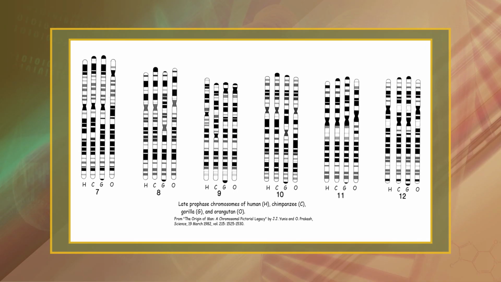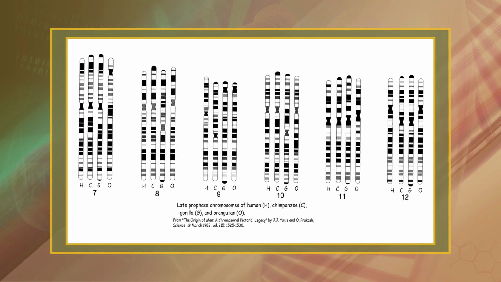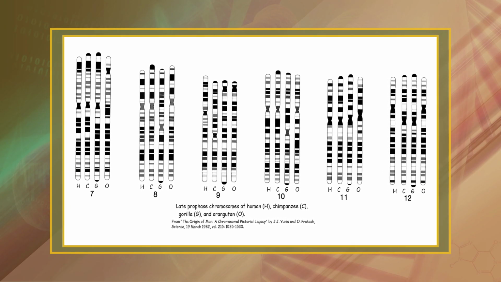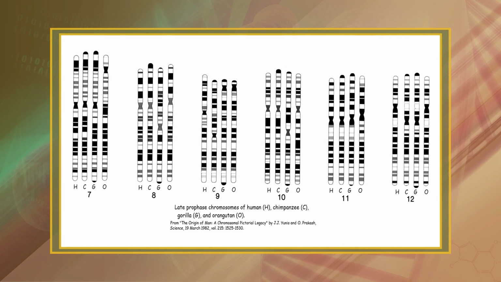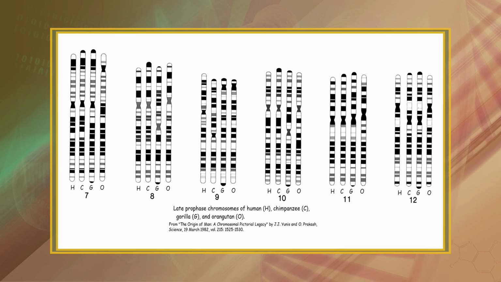A comparison of the 23 pairs of chromosomes in human cells with the 24 pairs of chromosomes in the cells of chimpanzees, gorillas and orangutans reveals a striking similarity. Close examination of the two ape chromosomes that have no counterpart in humans reveals that together they are equivalent, band for band, to human chromosome number 2. At some point during the evolution of humans, an entire chromosome was apparently translocated to another, creating a single fused chromosome and reducing the haploid number from 24 to 23.